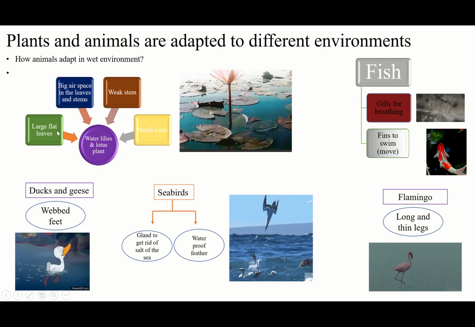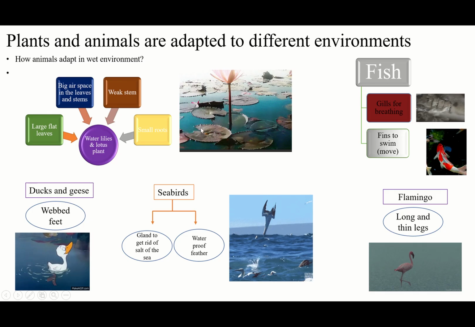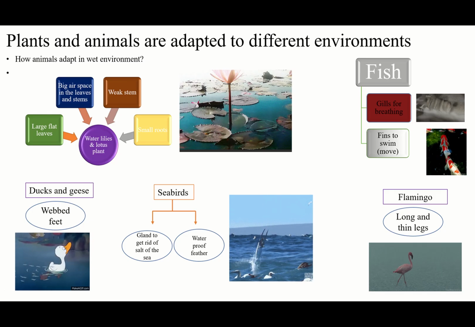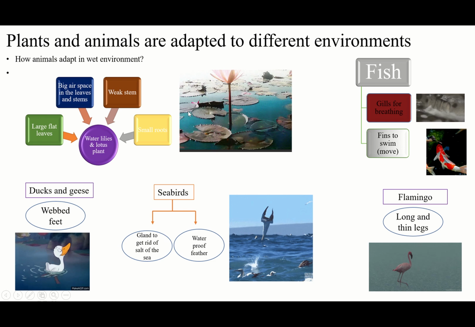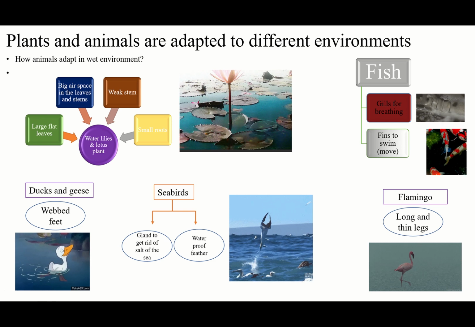They have large flat leaves. You know that when something is flat, it's easier to float on the water, right? So they have these large flat leaves to float on the water. It means, why do they have large flat leaves?